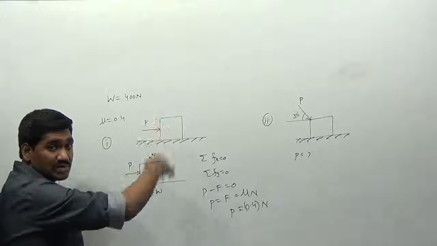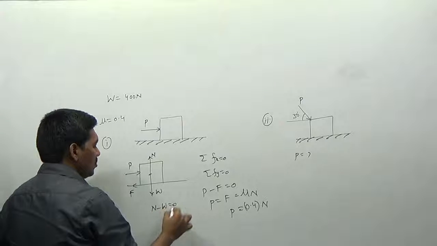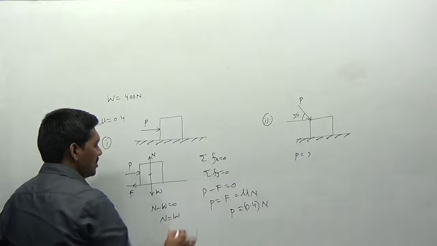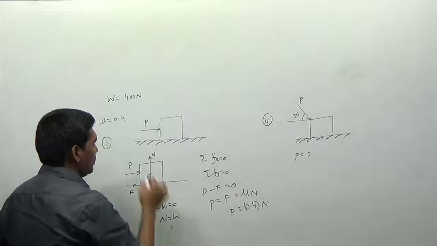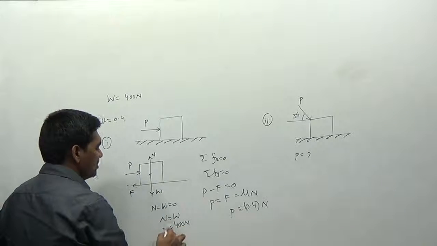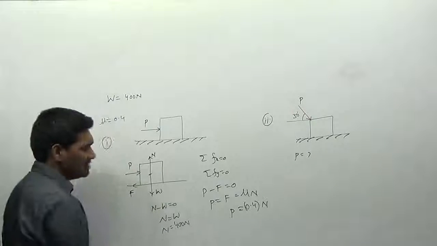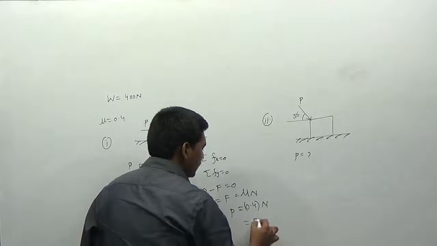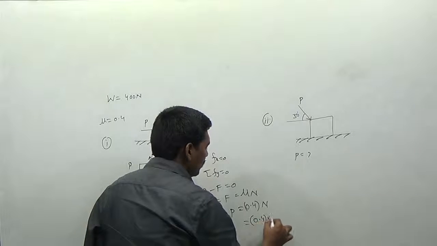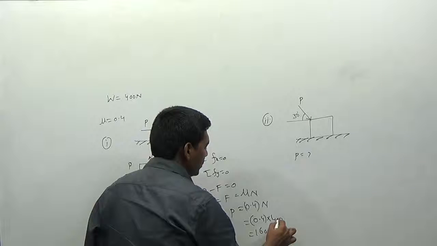If you go for summation of forces in the y direction, I can write N minus W is equal to 0, so N is equal to W. The weight is given as 400 newtons. It is a very simple problem. Sometimes simple problems may be given in the GATE examination. Therefore, P is 0.4 into 400, which is 160 newtons.